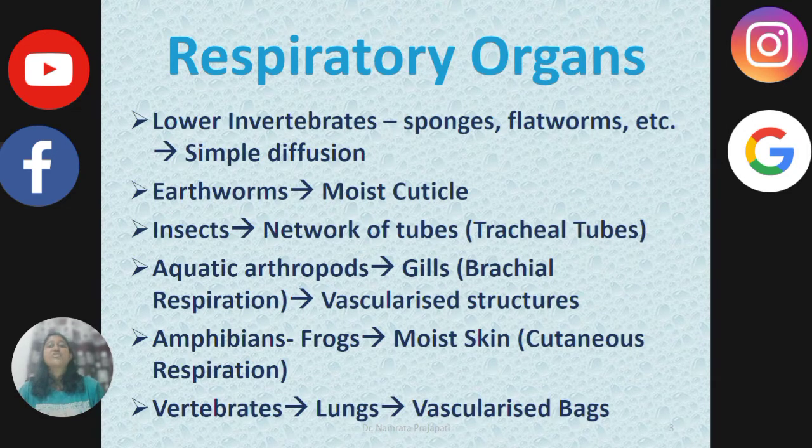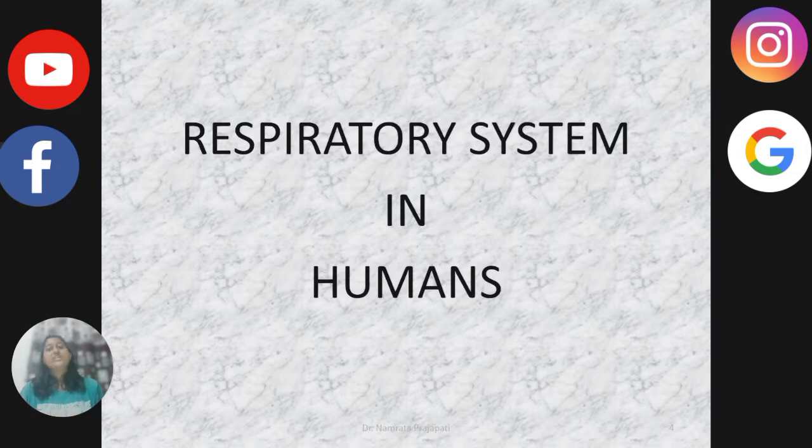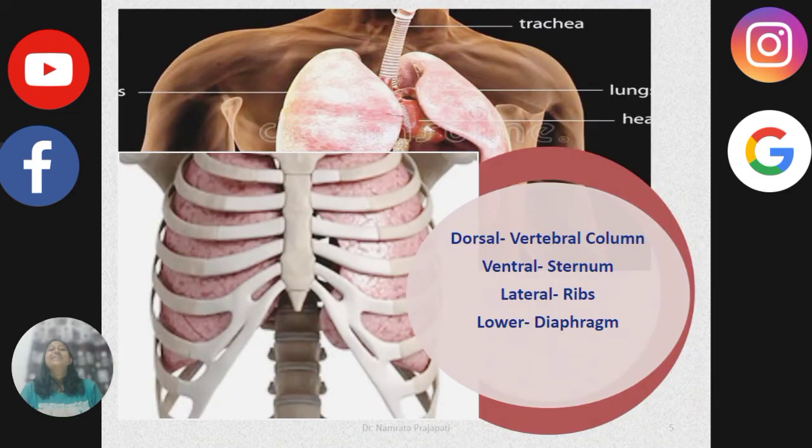Frogs and other amphibians also respire through moist skin. This is termed as cutaneous respiration. Vertebrates like humans respire through lungs. Lungs are vascularized bag-like structures through which respiration occurs. So, now we do the respiratory system in humans. Humans comprise lungs through which they respire. Lungs are 2 in number.